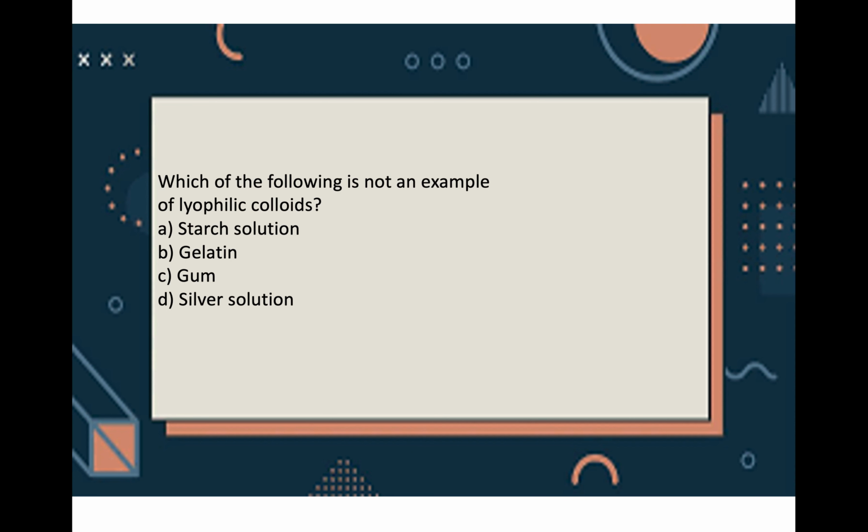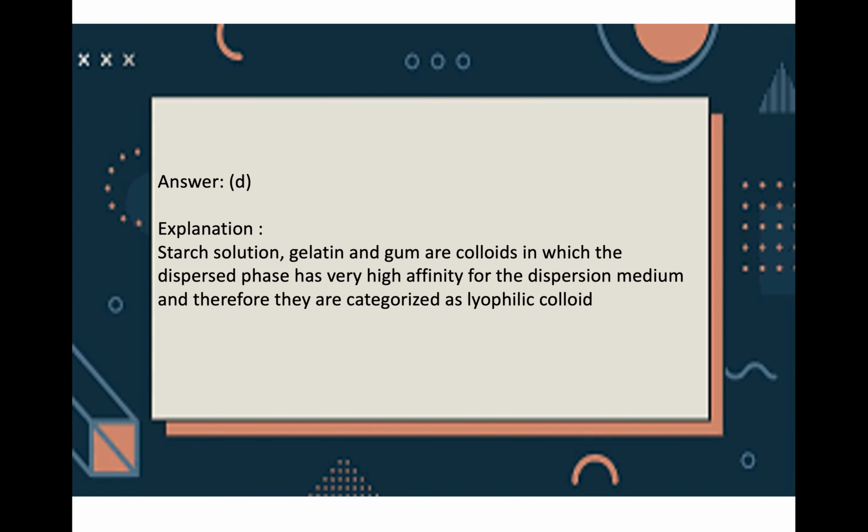Next we will move on to the first question of today. Which of the following is not an example of lyophilic colloids? A. starch solution, B. gelatin, C. gum, D. silver solution. The answer is silver solution, because starch, gelatin and gum are all colloids in which the dispersed phase has high affinity for the dispersion medium. So they are categorized as lyophilic colloids.